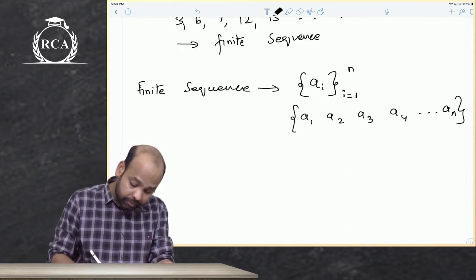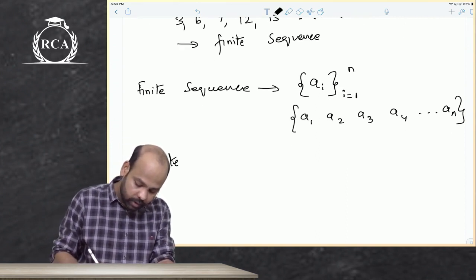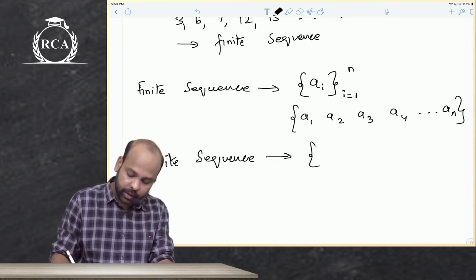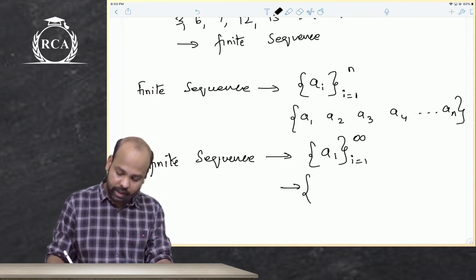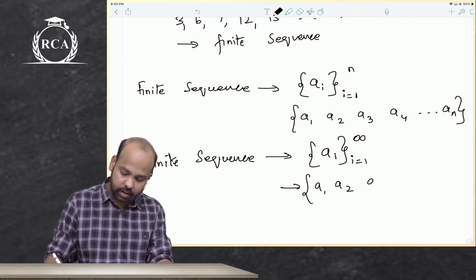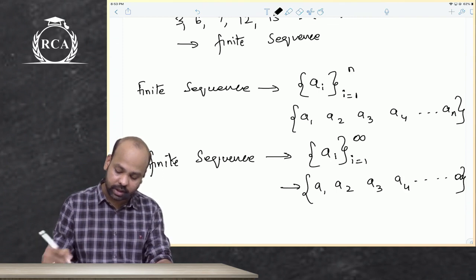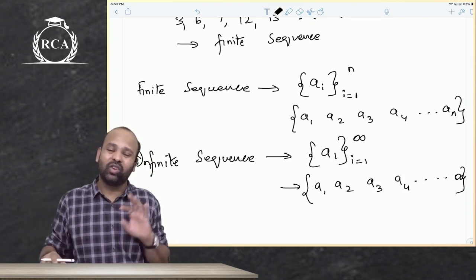Sir, how should I denote an infinite sequence then? Sir, an infinite sequence will be denoted as, we are all talking about sequences only so far, ai, where i will range from 1 to infinity. Matlab guys, you will have first term, second term, third term, fourth term, so on till infinite terms. There is no end point here.